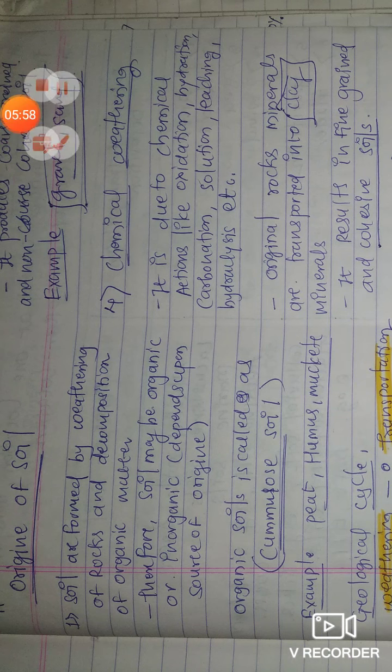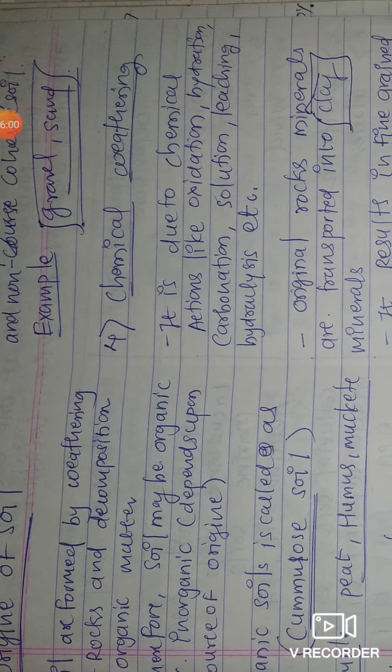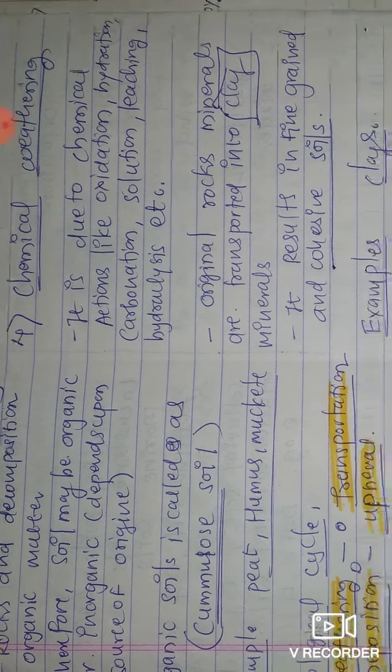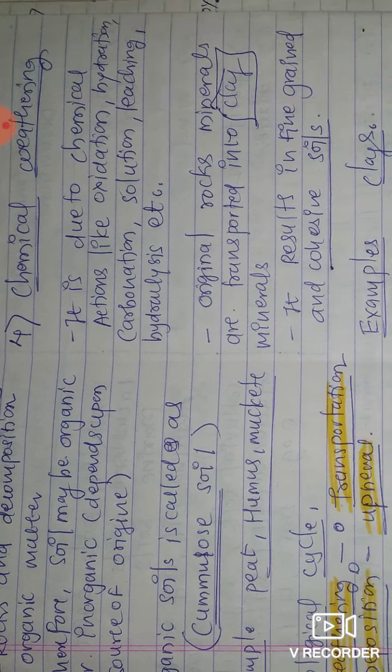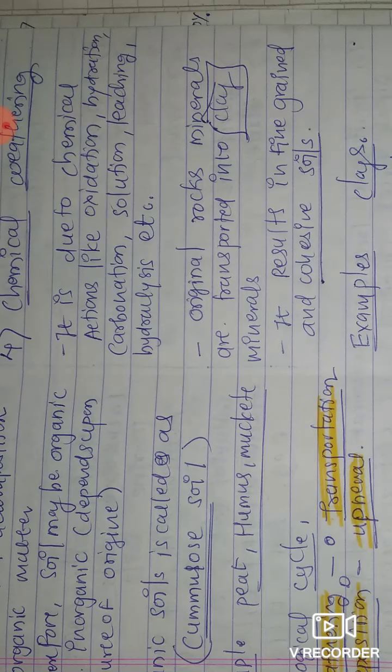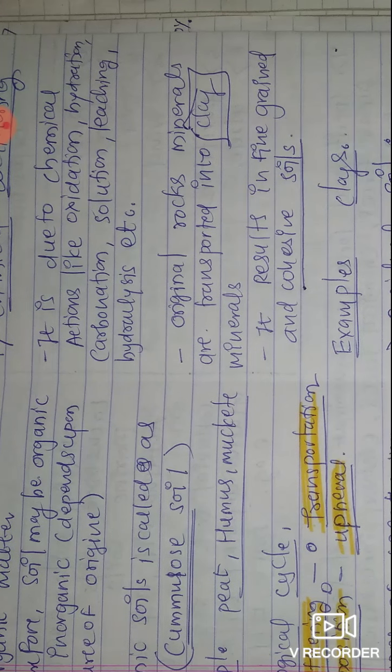Then the next part is chemical weathering. It is due to chemical actions like oxidation, hydration, carbonation, solution, leaching, or hydrolysis. There are various chemical actions or chemical weathering acting on a rock or any organic material. Examples are oxidation, hydration, carbonation, solution, leaching, etc.